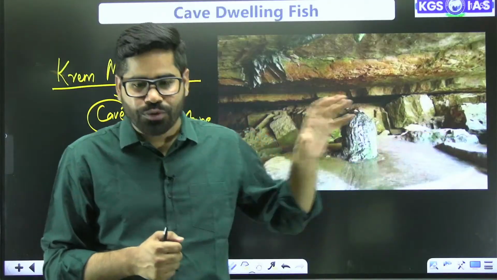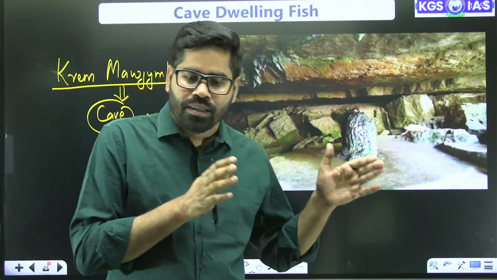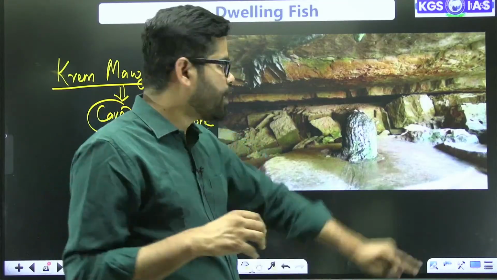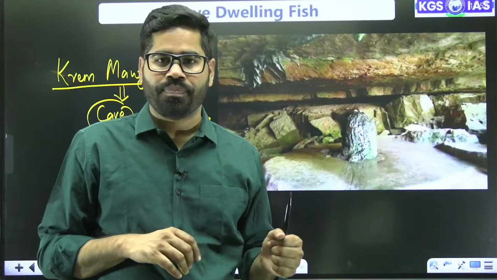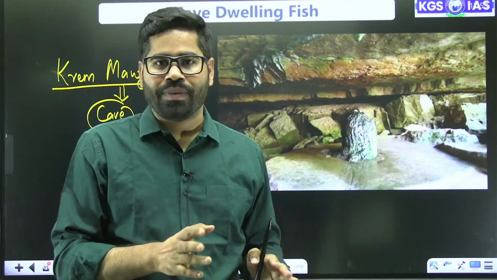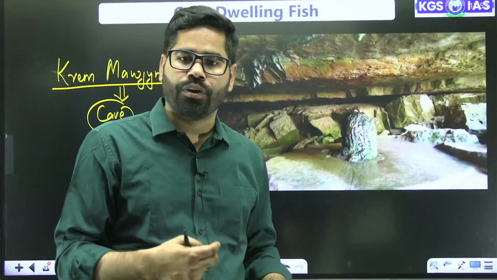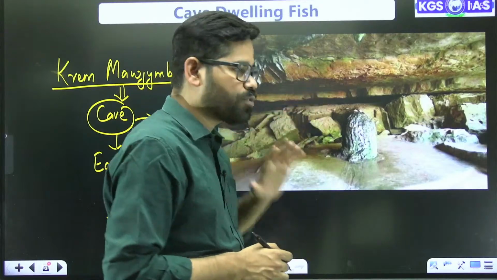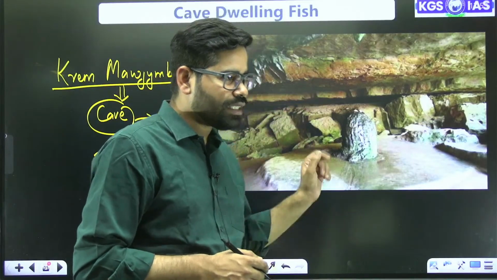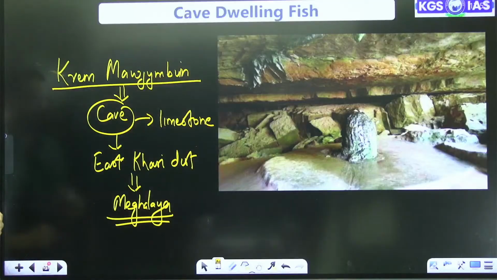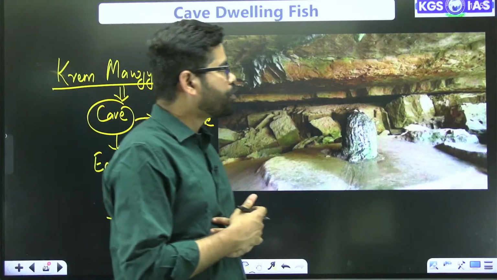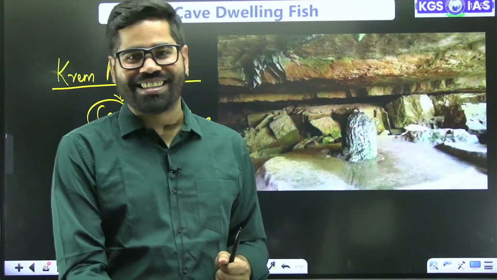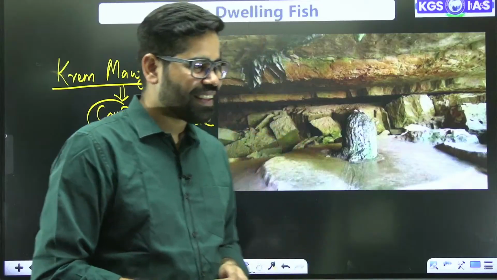Then there is a threat to those idols and structures. So in 2024, the Dorbar Shnong, which is the institution controlling the worship of this Shivling, banned the worship of this Shivling for ecological reasons. That's why it was famous. Sometimes people are so devoted that they become a threat to the worship place itself.